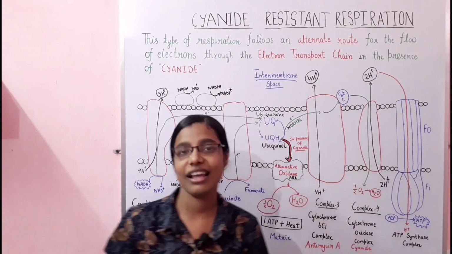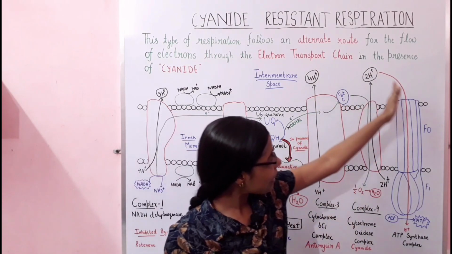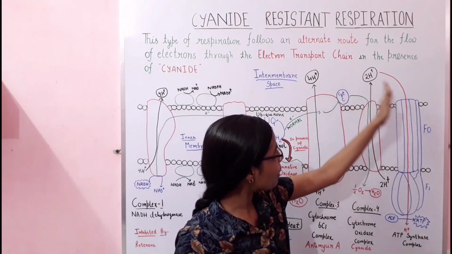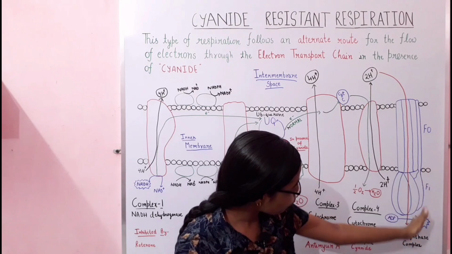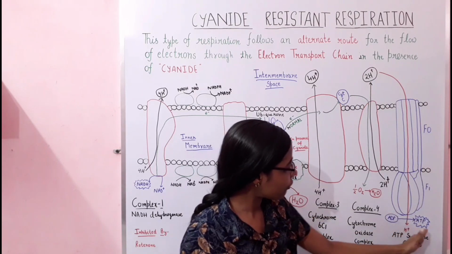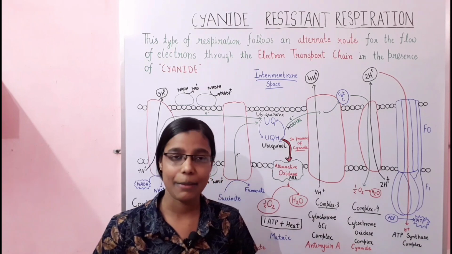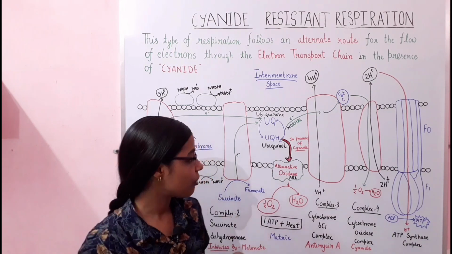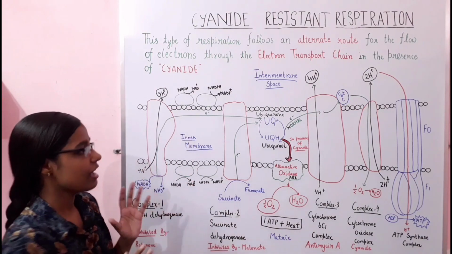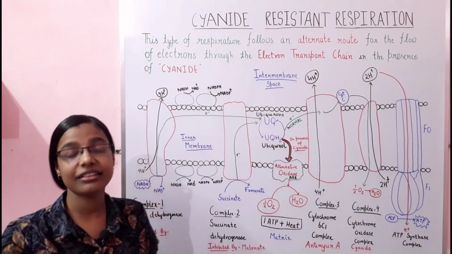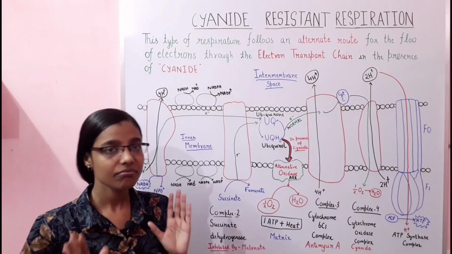Your ATP synthase complex comes into existence and it will pump these protons inside into the matrix, and while pumping these protons, it will lead to the formation of ATP. That's why it is called the ATP synthase complex, because it is leading to the formation of ATP. Okay, so that is happening within the normal electron transport chain.